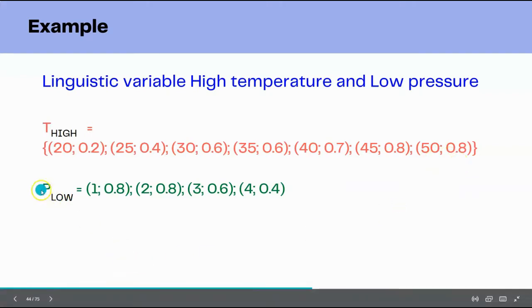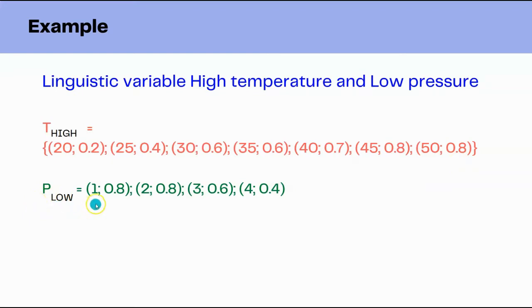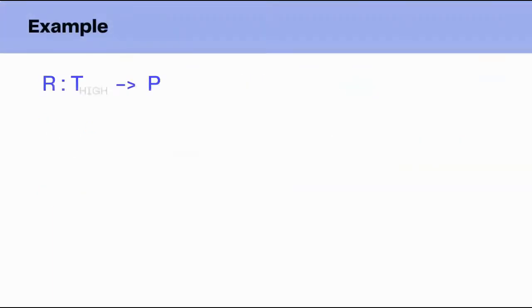The same way, when we say low pressure, we have mentioned it as P low, where we have written for 1, 2, 3 and 4 the values 0.8, 0.8, 0.6 and 0.4 respectively. With this, we can form a matrix table and a relation. So the relation is saying T high then P low, which means if the temperature is high, then the pressure is low.